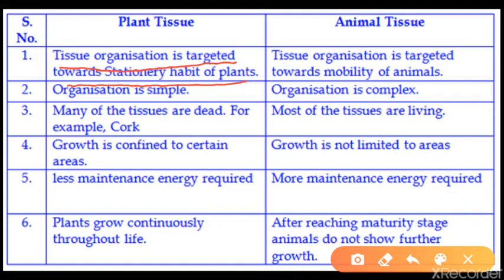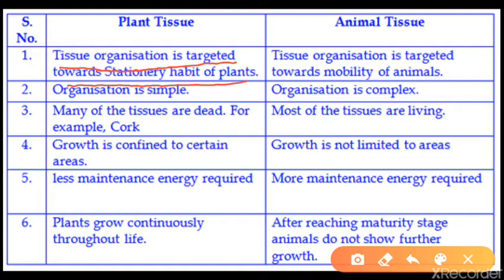So let's see what is written. Tissue organization is targeted toward the stationary habit of the plant. That means plants don't move, so the functions are just targeted. Just like the leaves have stomata, they have to exchange gases and perform respiration. Roots have to pull the water. Fruits are the excretory part of the plant. So these are all the things.